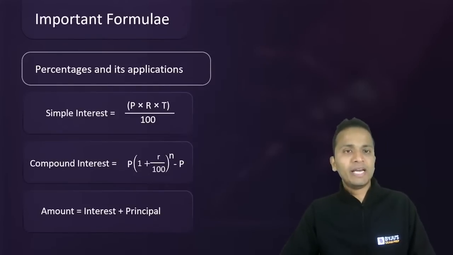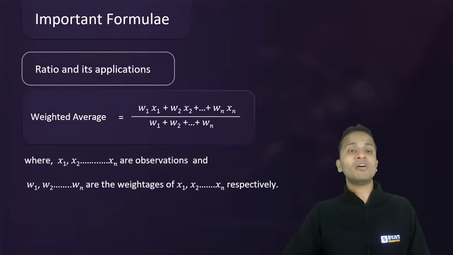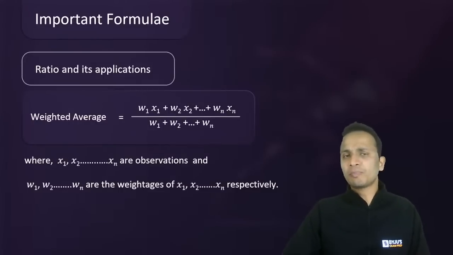All right, let's move ahead and look at the next set of formulas. The formulas based on weighted averages. Now this comes under ratio and proportion. Now all of you must be knowing how to calculate the average, but in case you have to calculate the weighted average, so W1 into X1.